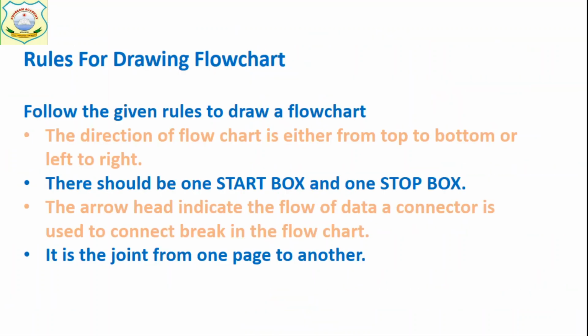Now we have the rules for drawing a flowchart. What are these rules? The direction of the flowchart is either from top to bottom or left to right. It means we cannot draw the flowchart from bottom to top or right to left. It's either top to bottom or left to right. There should be one start box and one stop box. The arrowhead indicates the flow of data, and the connector is used to connect a break in the flowchart.